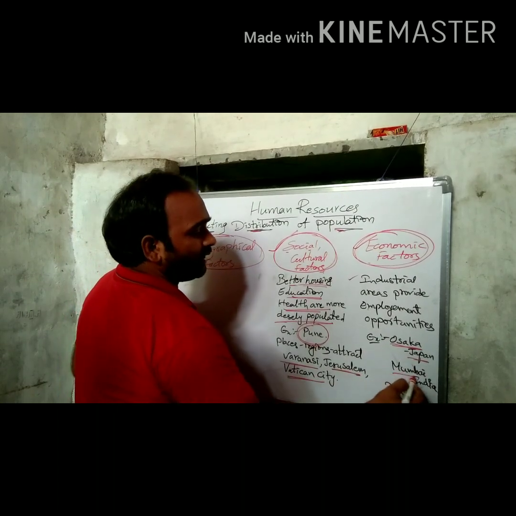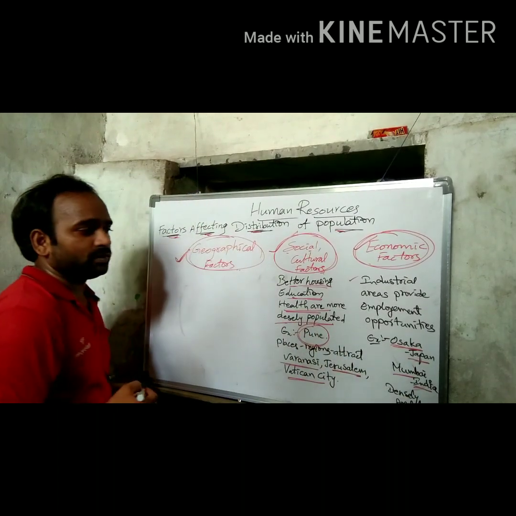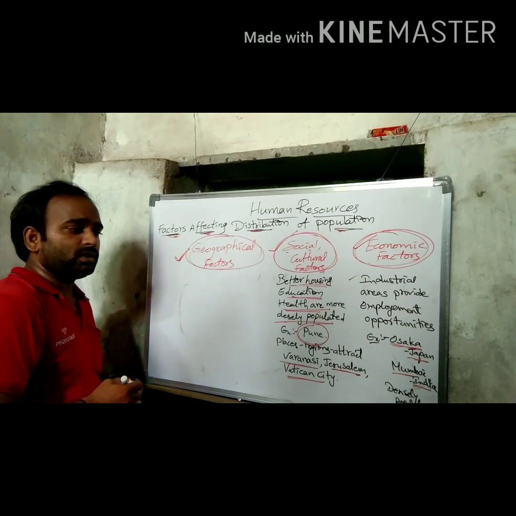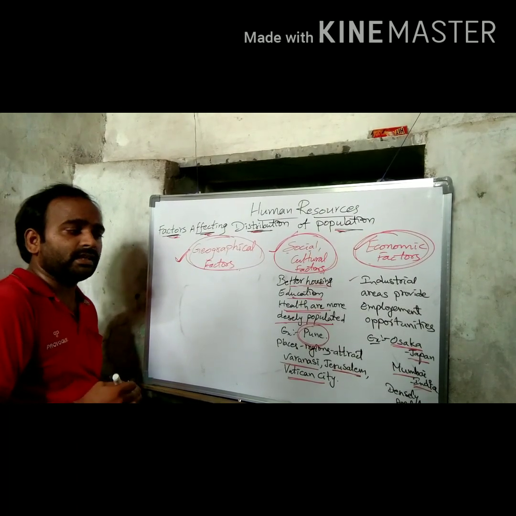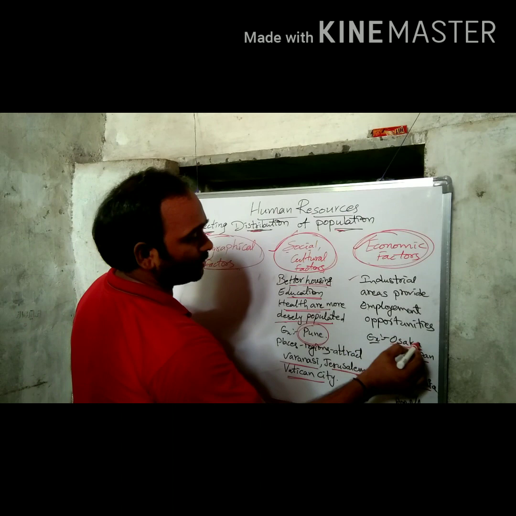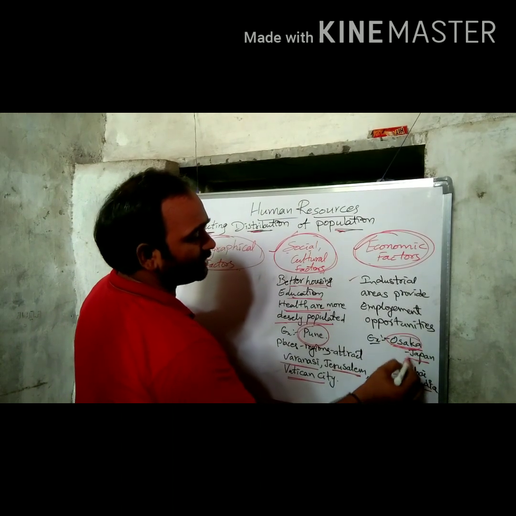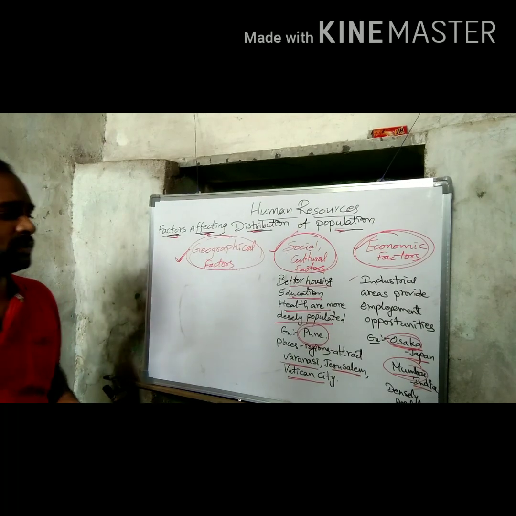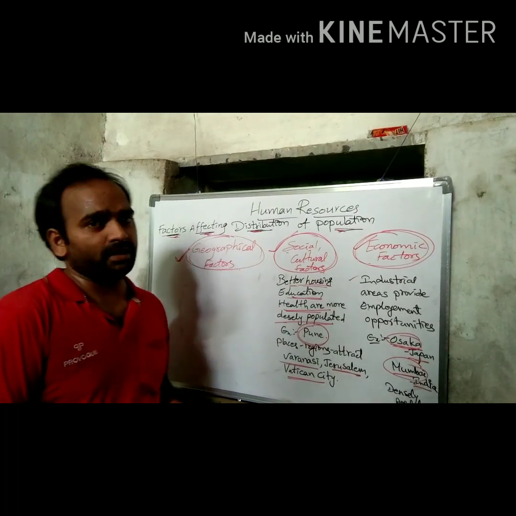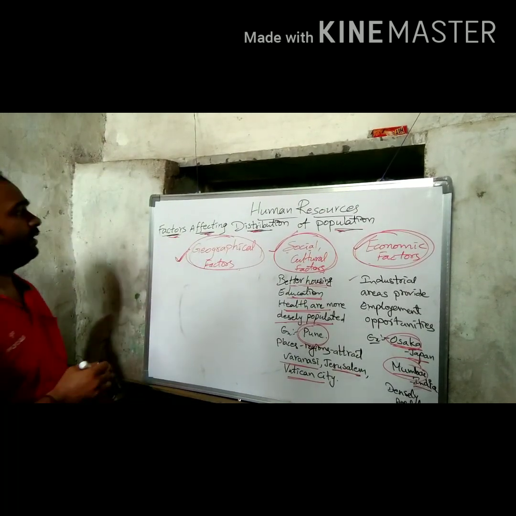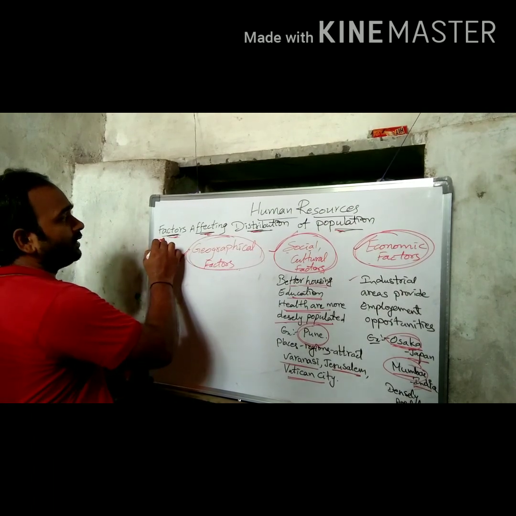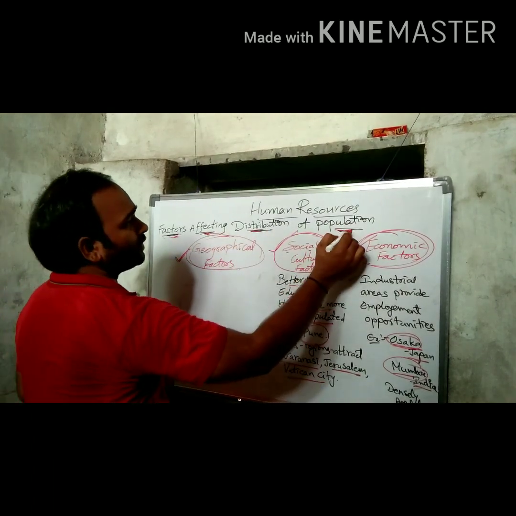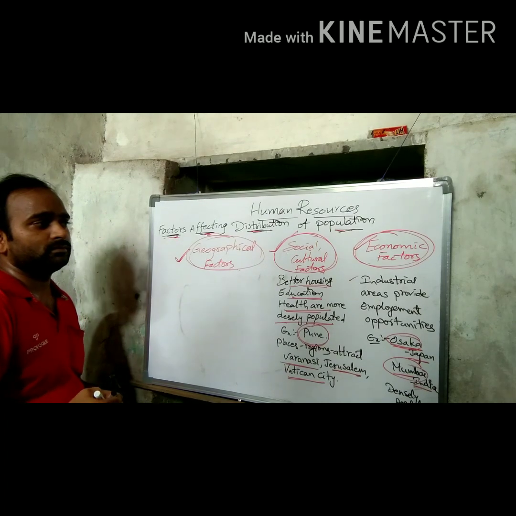Next, Mumbai in India. These two are also densely populated areas. Osaka in Japan and Mumbai in India. So this is the information about factors affecting distribution of population.